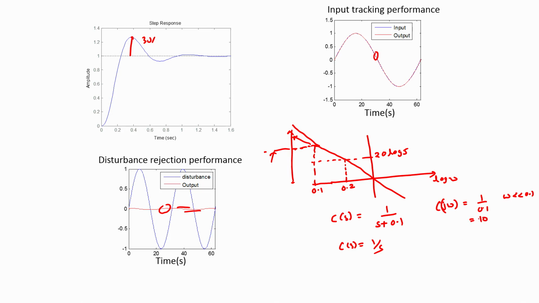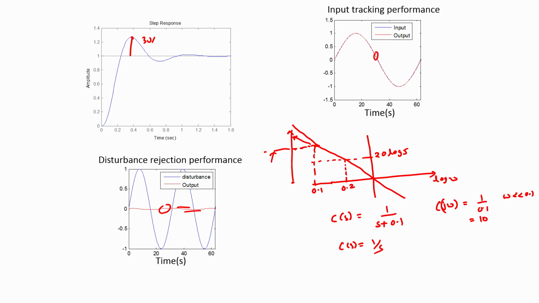Now at the corner frequency of 0.1 radian per second, this will start to reduce, and at 0.2 radian per second you can just compute and find that the gain is pretty close to 5 units. So our controller 1 by s plus 0.1 behaves like an integral controller in the frequency range of 0.1 and 0.2 radian per second, and therefore satisfies the performance requirements that are already being satisfied by the integrator that we designed just a few minutes back.